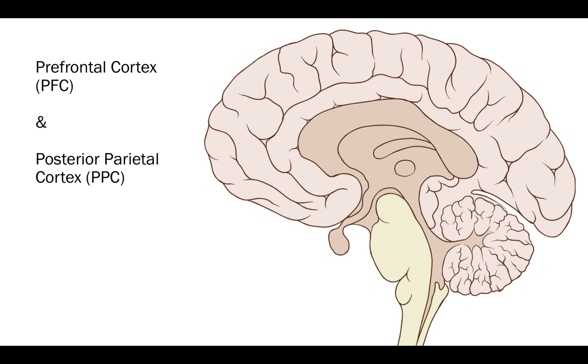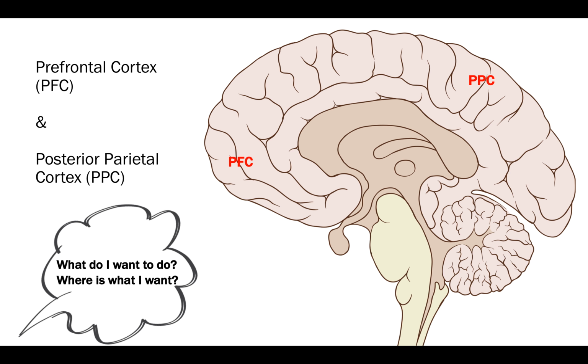So, voluntary movement begins with the intention to move. The prefrontal cortex is an area of the brain associated with intention and motivation, the initiation of movement. Movement next critically requires spatial information about one's environment. Spatial information is processed in the posterior parietal cortex.